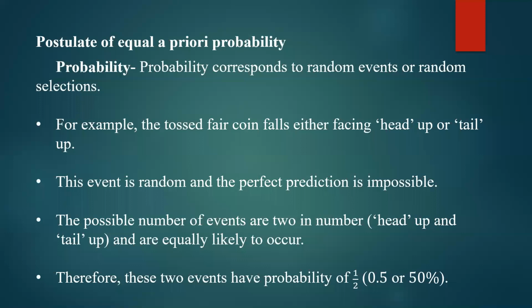These two events are equally likely to occur, with equal probability. So both have half probability, and that is how the microstates or the observations of the events are going to be equally probable. That is called the postulate of equal a priori probability.